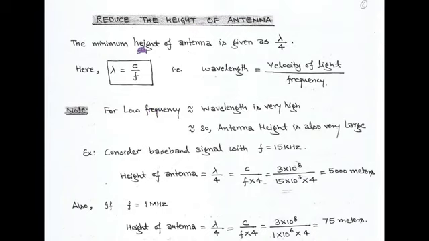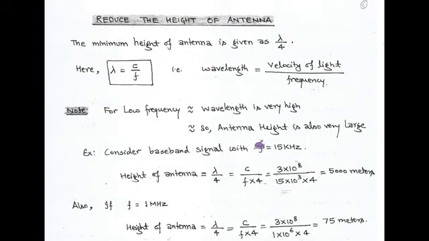As we know, the minimum height of antenna is given by lambda by 4. And there is a relationship of lambda, that is wavelength, in terms of velocity of light and frequency: wavelength is equal to velocity of light upon frequency, that is c upon f. So we use this relationship to determine the minimum height of antenna, lambda by 4. And we know that the baseband or message signal is of very low frequency. Here the frequency is low, so the wavelength is very high, and corresponding to this the height of antenna is